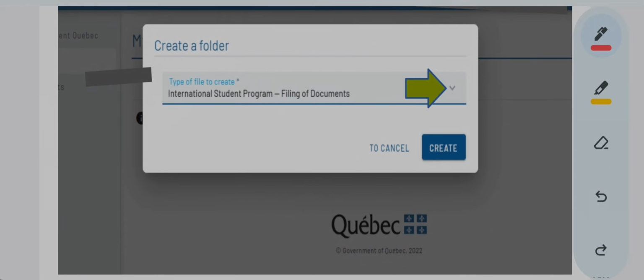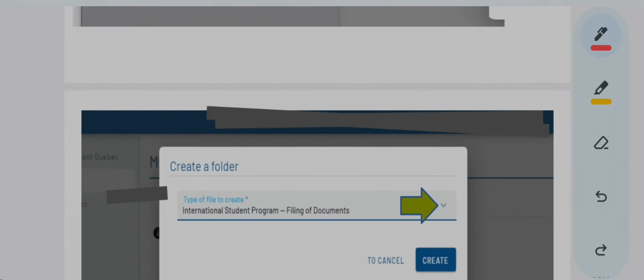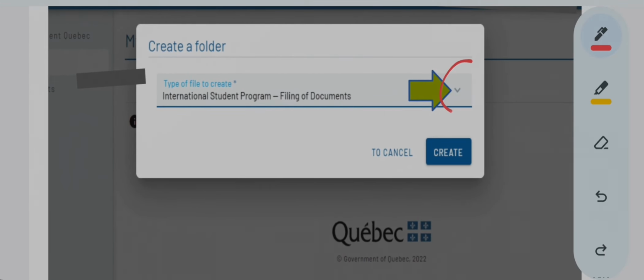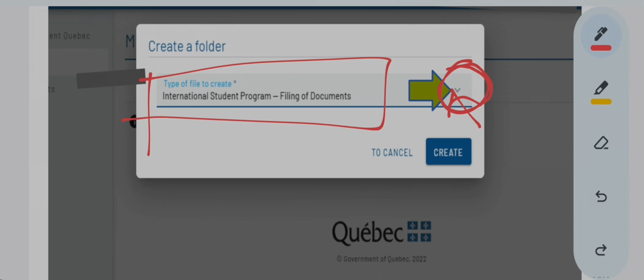I'm showing you the images of the portal, how they will come up when you are doing the procedure. This is how the page will open up when you have pressed here. Now you have to press over here, this drop down arrow. You will see so many options. Out of so many options, you have to select this International Student Program filing of documents.